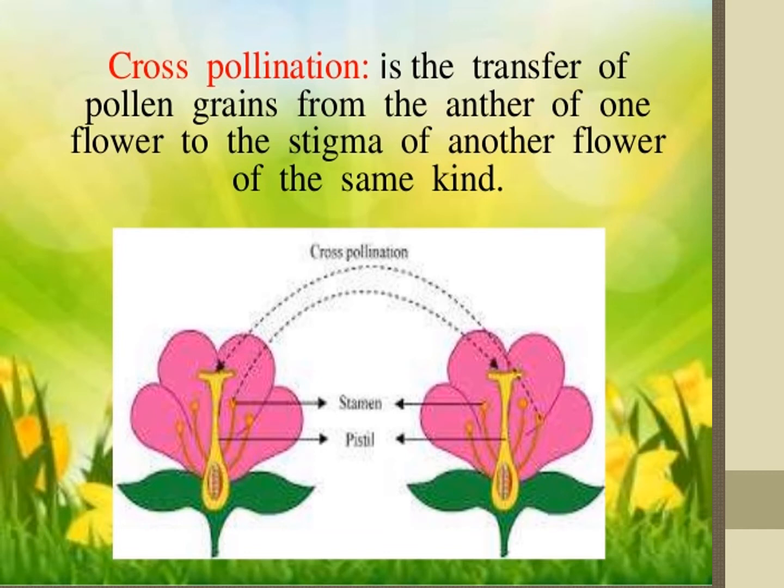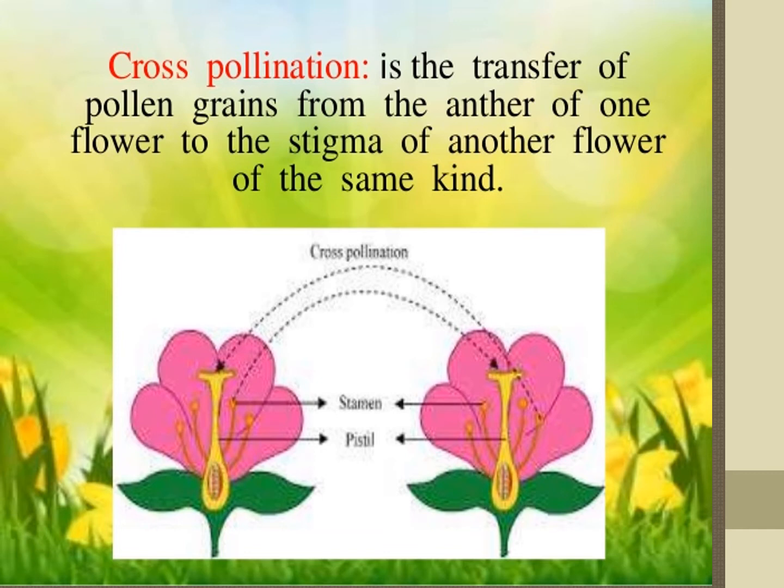Disadvantages: pollination may fail due to the distance barrier from one flower to another flower. There is more wastage of pollen grains. It may introduce some unwanted characters. Flowers depend on external agencies for pollination.